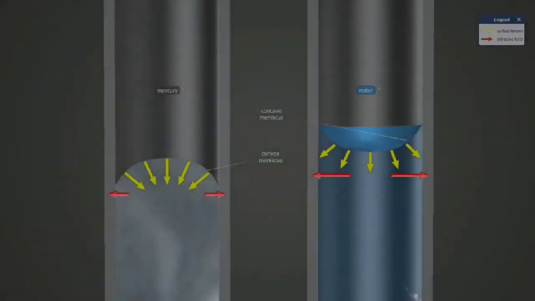Capillary rise occurs when the liquid wets the wall of the tube, that is, when the adhesive forces between the tube and the liquid are stronger than the cohesive forces between the water molecules. If it is the other way round, capillary fall happens.